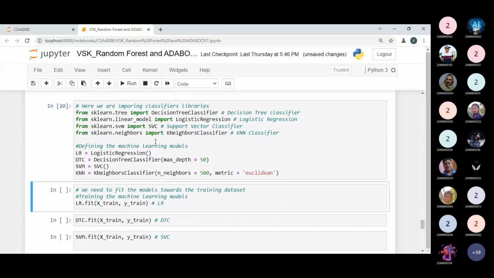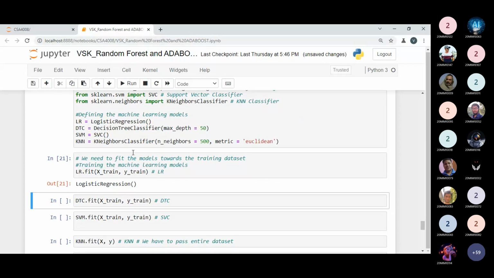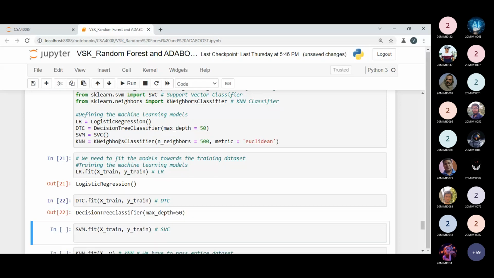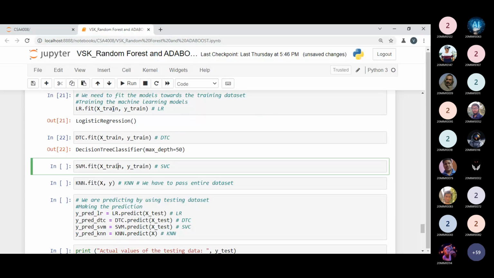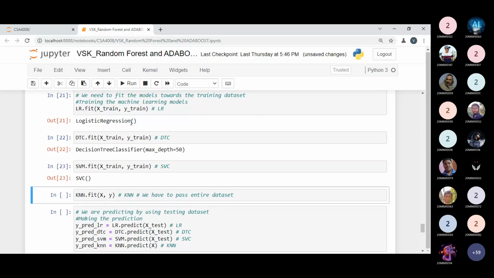With the LR variable, that is our logistic regression object name, we will fit the model to the training data set. So I'm fitting my model, which means I'm building my model. Now in the decision tree classifier, DTC is the name of the object variable, so we choose this one and pass the training data. So my decision tree classifier will be built. You can easily check over here. Now for the support vector machine, I need to pass the training data, so I'm passing it over here. Now the support vector machine classifier is also prepared.